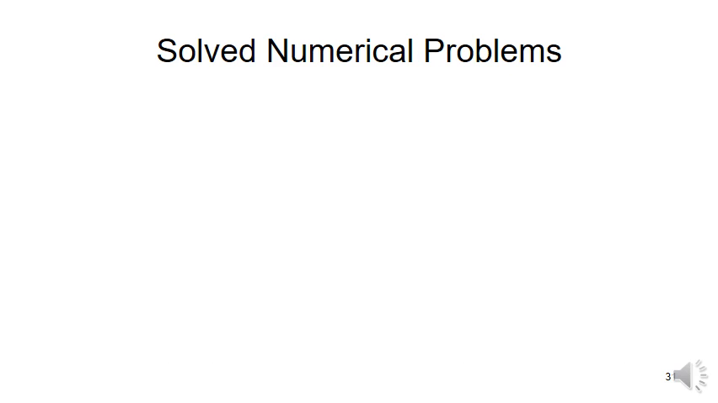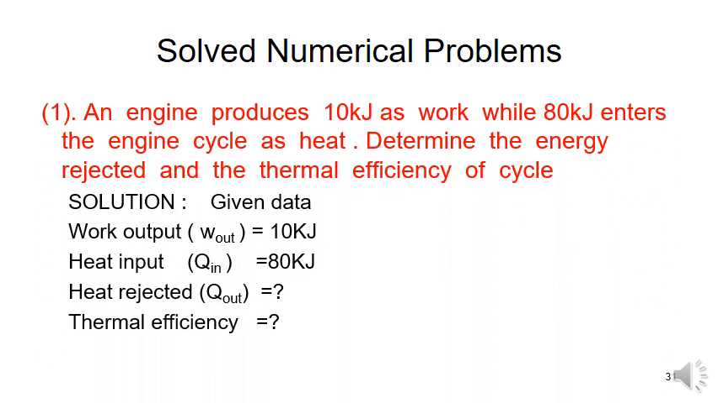So we will solve some numerical problems based on the Carnot cycle. First question: an engine produces 10 kilojoules as work while 80 kilojoules enters the engine cycle as heat. Determine the energy rejected and the thermal efficiency of the cycle.